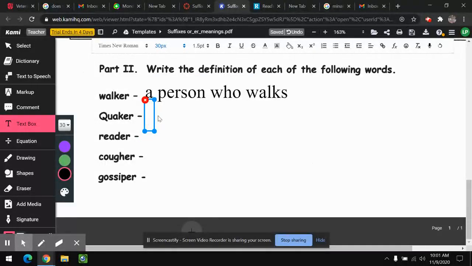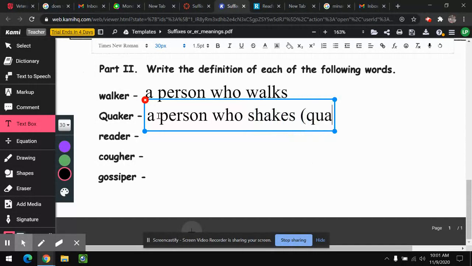So Quakers were a group of religious people that would pray and they would quake or shake like an earthquake. So when they prayed, they said that they were filled with the Holy Spirit and their bodies would shake. So they became known as the Quakers because when they prayed, they'd shake. It's like their body would convulse. So a Quaker is a person who shakes or quakes like an earthquake.